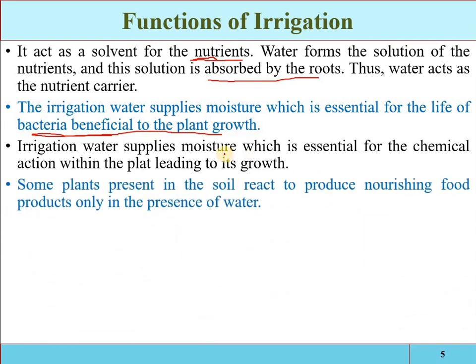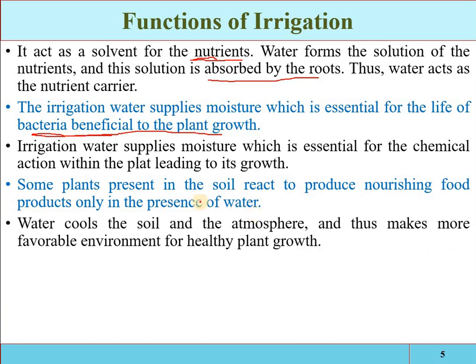Next, some plants present in the soil react to produce nourishing food produced only in the presence of water. Okay, sometimes if the amount of water is less, for example, fruits and vegetables, if the proper amount of water is not provided during the growing period, then that type of vegetable and fruit will not be of the nourishing form. They will not be properly fresh. And if water is provided throughout the season, then the fruit quality will be best.